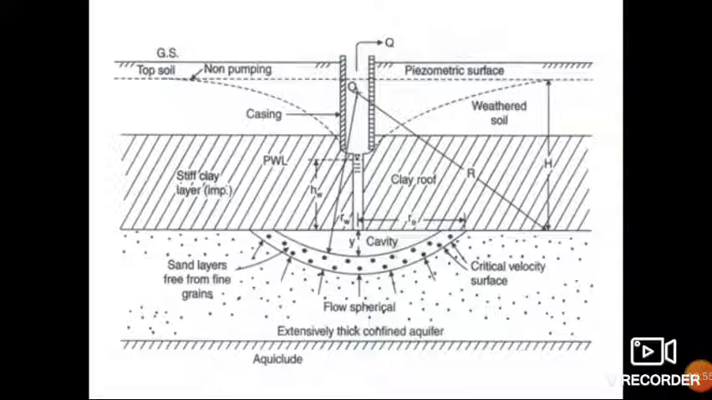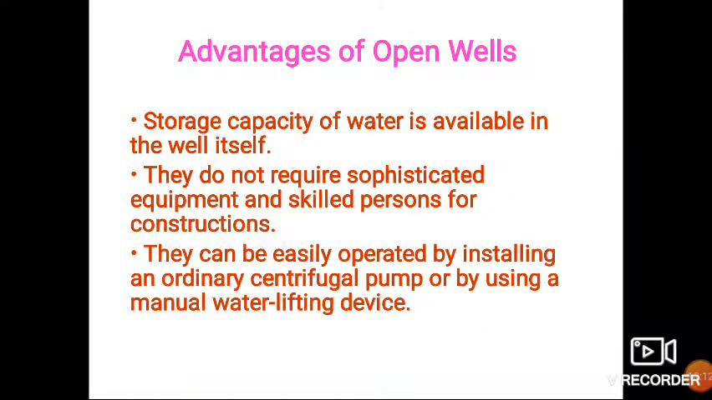Below the impervious clay formation, we can see a cavity, and below that there is a confined aquifer. This type of well is called a cavity well. Then there are certain advantages and disadvantages of open wells.